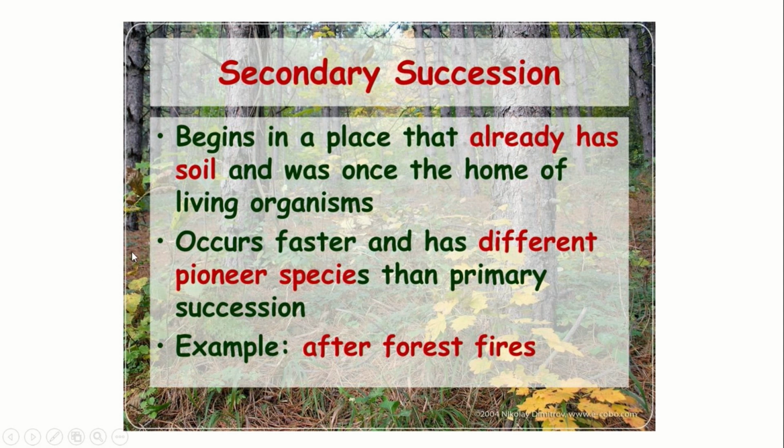Secondary succession begins in a place that already has soil and was once the home of living organisms. It occurs faster and has a different pioneer species than primary succession. When the rate of succession is compared between primary and secondary succession, it means the time consumed for species of biodiversity to evolve and establish. In the case of secondary succession, the time consumed is less when compared with primary succession. So the secondary succession rate is faster.